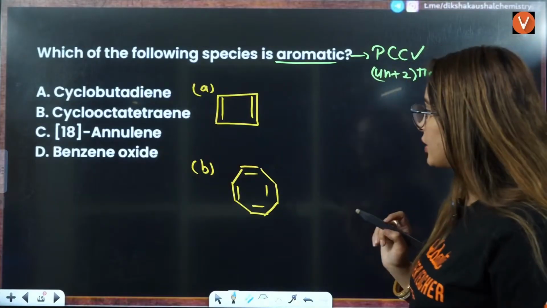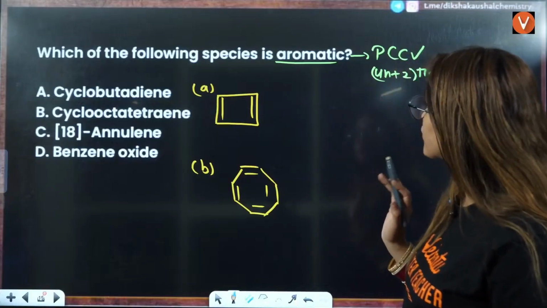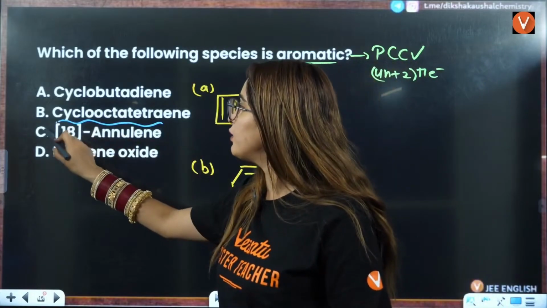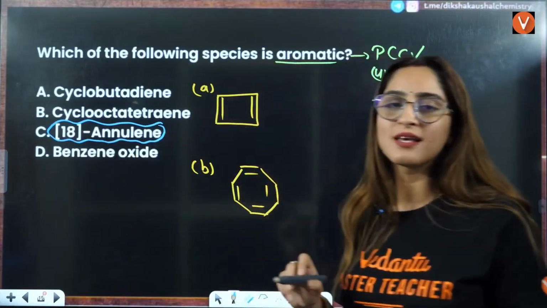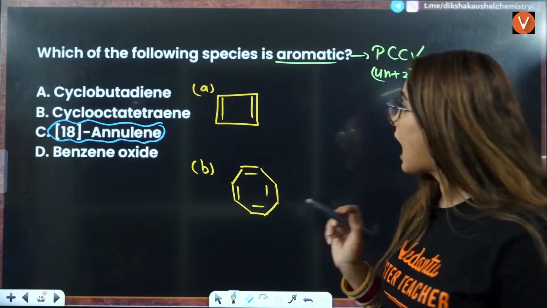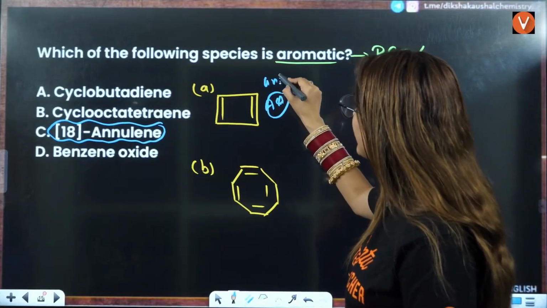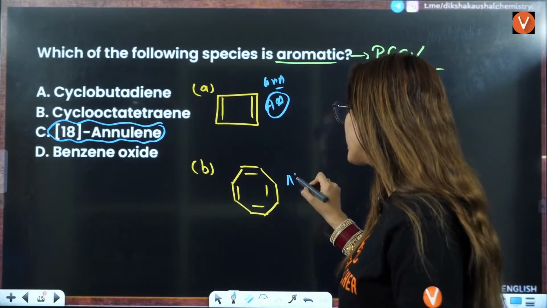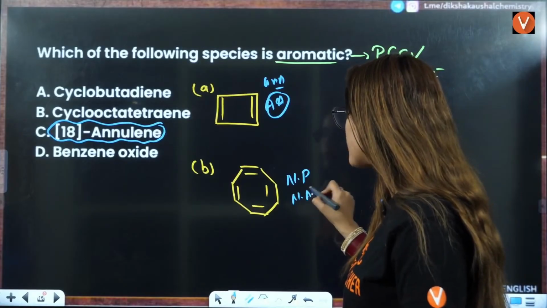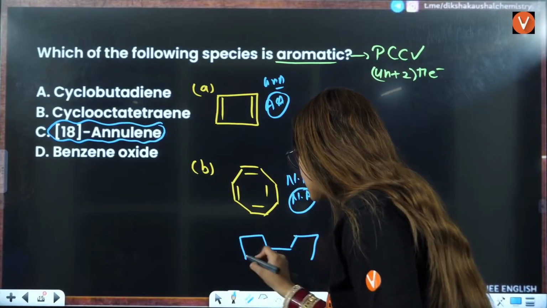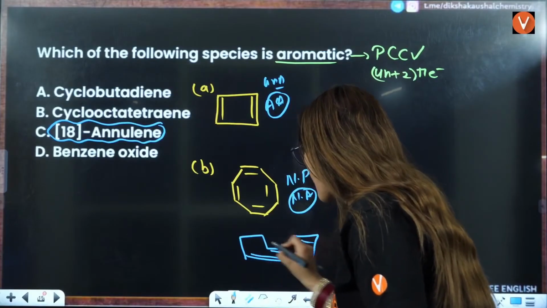they are asking which of the following species is aromatic. When I see 18-annulene, I can easily say this is aromatic in nature. How? Firstly, this is anti-aromatic because it has 4n pi electrons. This is non-planar, that is why it is non-aromatic, because it exists in a tub-like structure here, right? Tub-like structure like this.